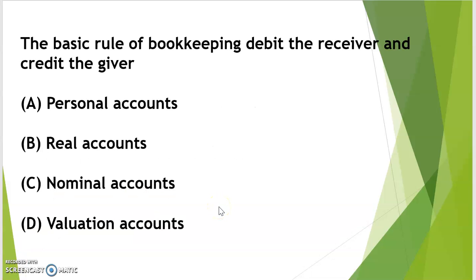The basic rule of bookkeeping, debit the receiver and credit the giver, is related to option A personal account, option B real account, option C nominal account, and option D valuation of accounts. So the correct answer is option A, personal accounts. As you know, all other accounts, that is the real and nominal accounts, are not related with the person, and that's why debit the receiver and credit the giver is applicable to personal accounts. So the correct answer is A.